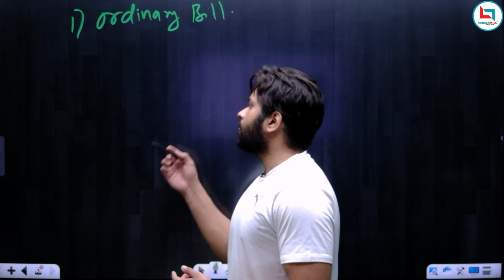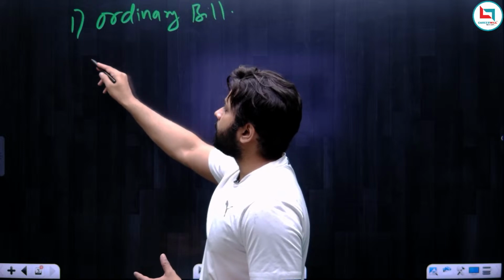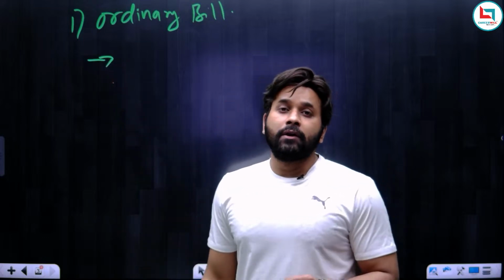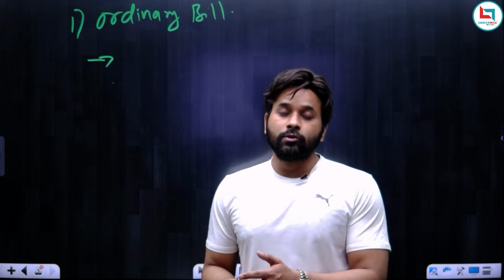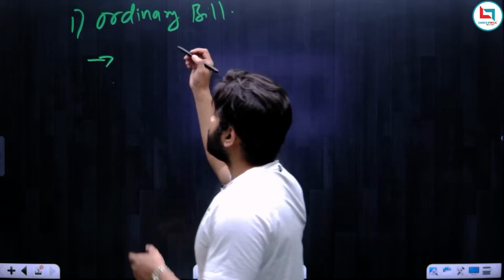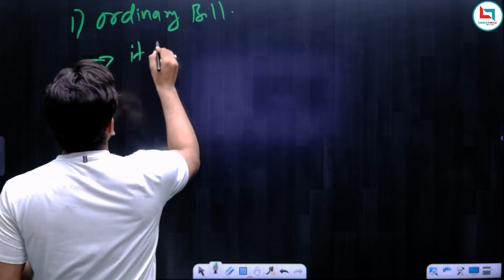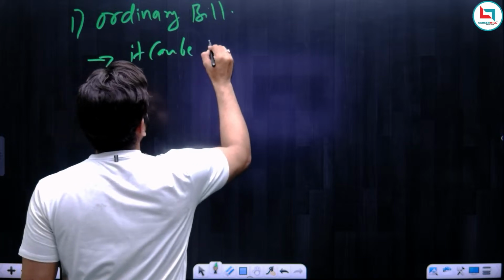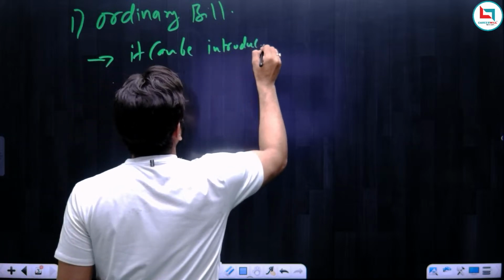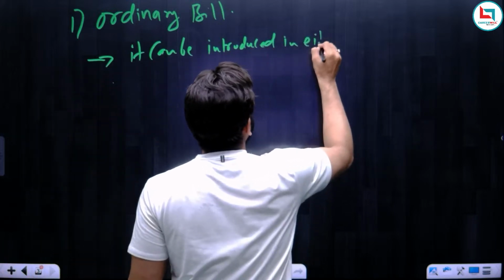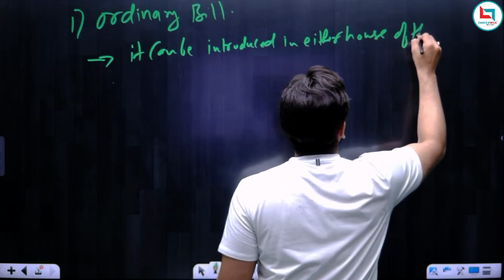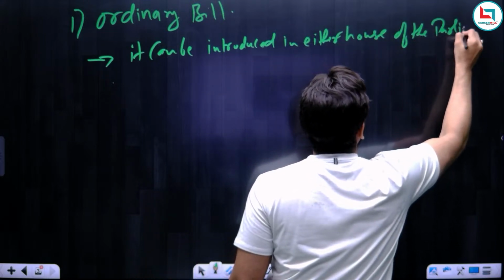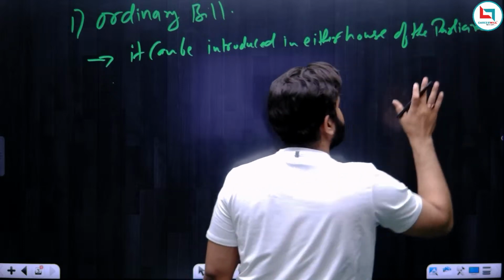Okay, so the first thing that we have to remember in ordinary bill is that this bill can be introduced in either house of the parliament. I can introduce an ordinary bill either in the Lok Sabha or in the Rajya Sabha. Okay, so the first point is that it can be introduced in either house of the parliament.